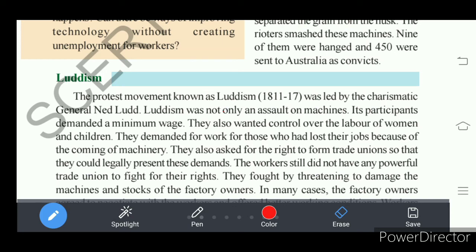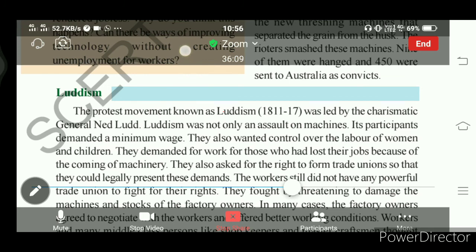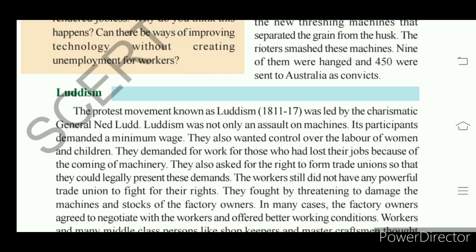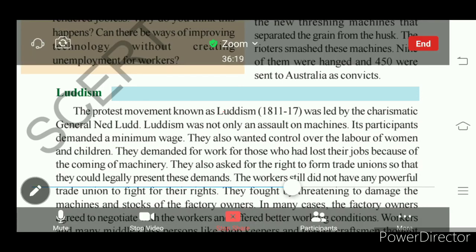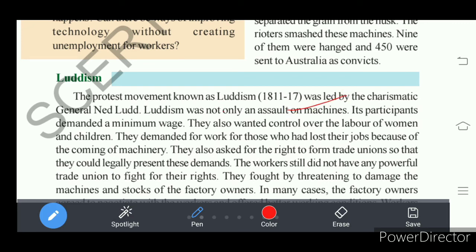What is Luddism? Understand? So what is Luddism? What are the demands of Luddism? It started in 1811 and lasted to 1817. This movement began with destroying and assaulting the machines. What are the aims of this movement? Minimum wages was the main aim of Luddism.